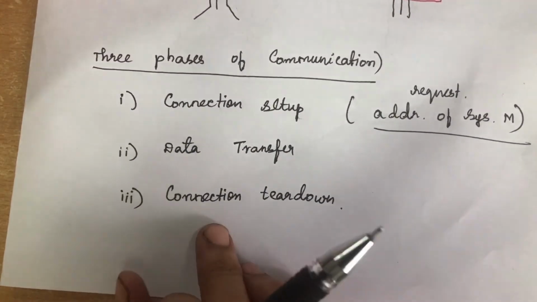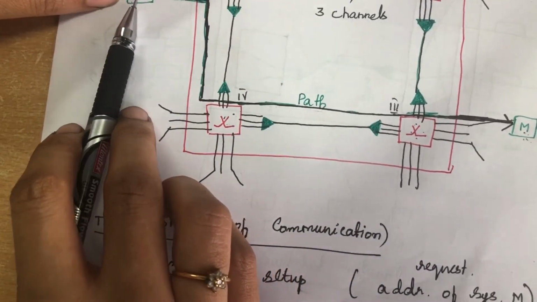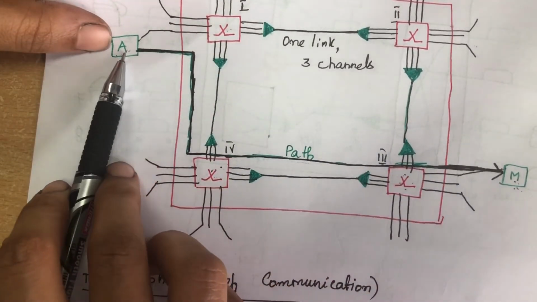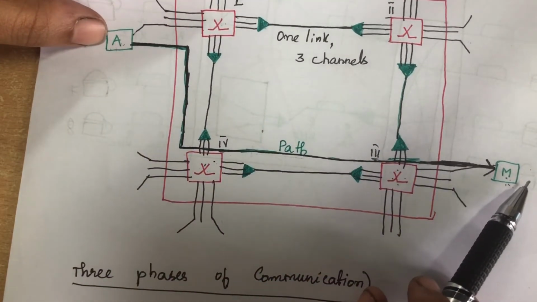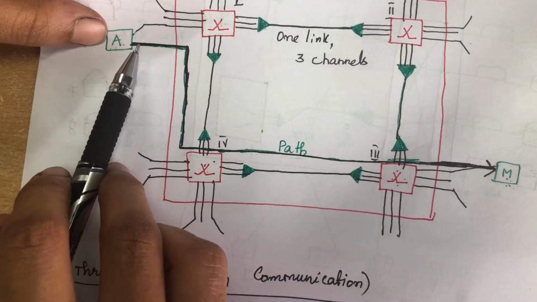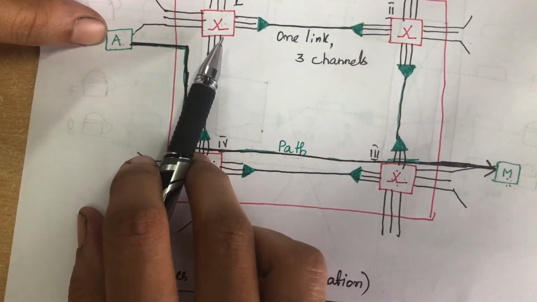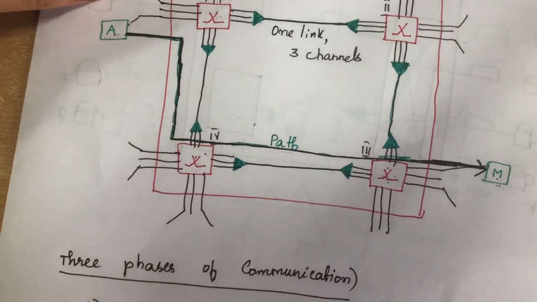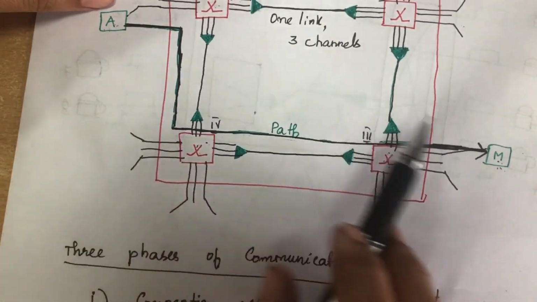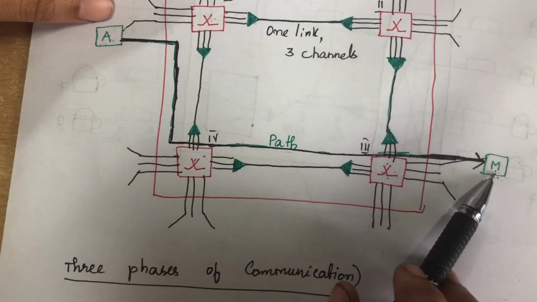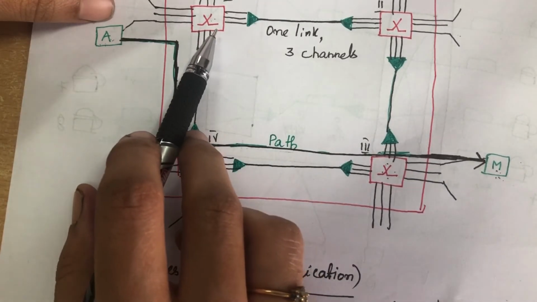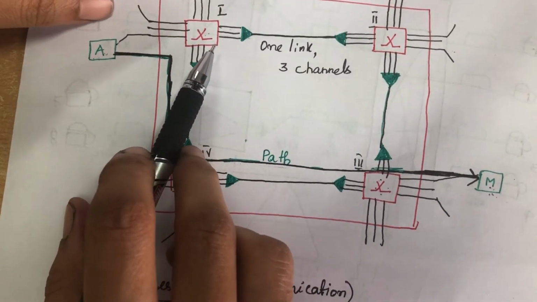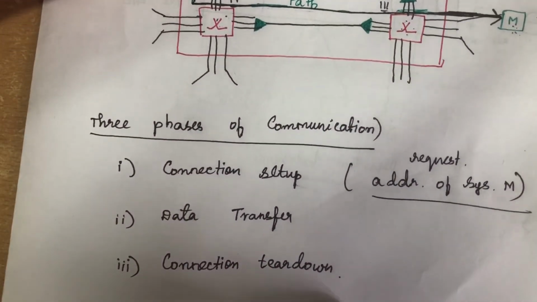The last phase is connection teardown. In this connection teardown, if any one of the parties like either A or M wants to disconnect, a signal will be sent to the switch to release the resources or to tear down the connection. This is called connection teardown. So when any one of the two parties wants to disconnect, they will send the signal to the switch. So now the switch will disconnect the connection. So this is what connection teardown is.